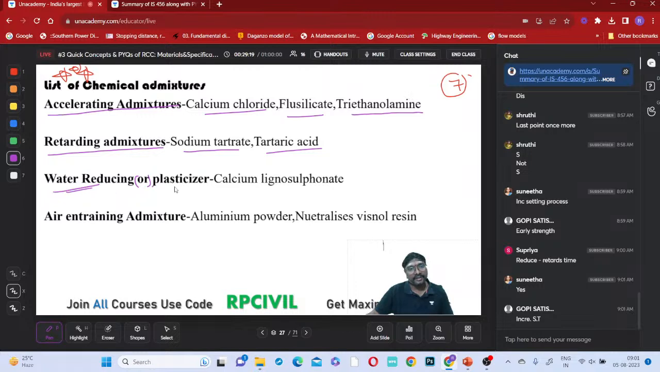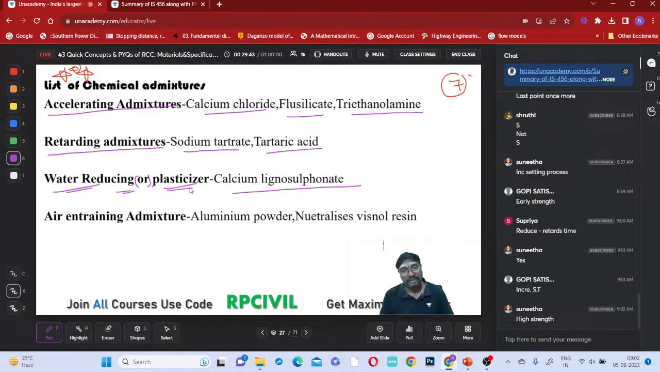Water reducing admixtures or plasticizers, such as calcium lignosulfonate, are the elements we are using. So what does water reducing or plasticizer mean? Even with lesser water, they will make the concrete plastic, that is, loose. Water content is lesser, but this admixture will improve which one? The workability conditions. Plasticizers are used mainly for workability conditions only.